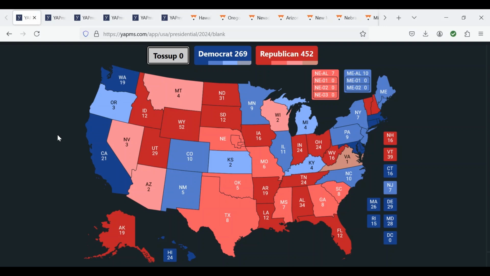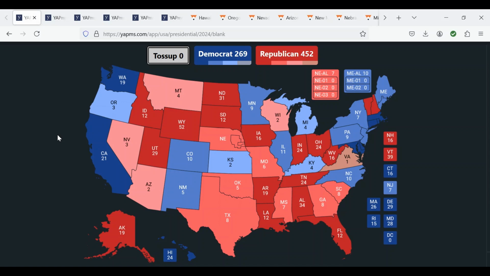Today, we will be making a prediction map for the presidential election using current polling data. We will be applying the polling error from the most recent Senate and gubernatorial elections to come out of each state. In calculating the polling error, I took the average of the 5 most recent polls from before each election and calculated the difference between that margin and the final margin in the actual election.